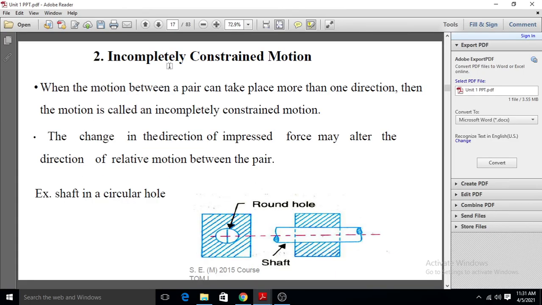Okay, now the second one is incompletely constrained motion. What is meant by incompletely constrained motion? The motion between two links can take place in more than one direction.